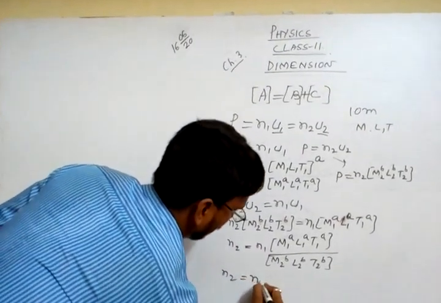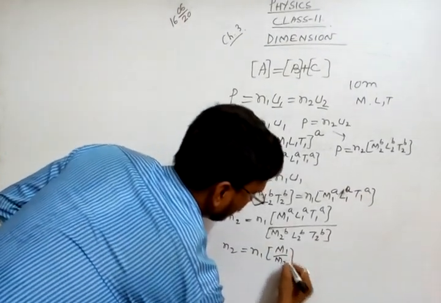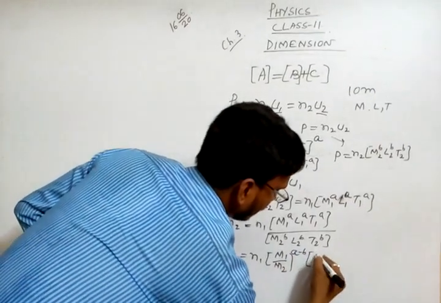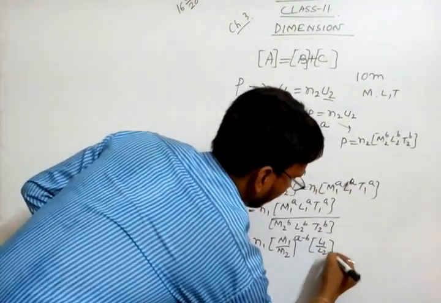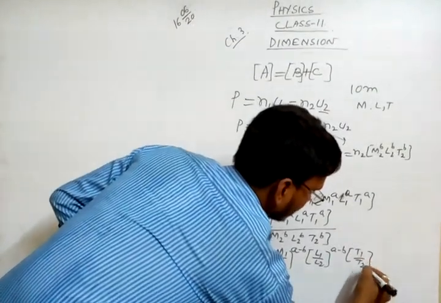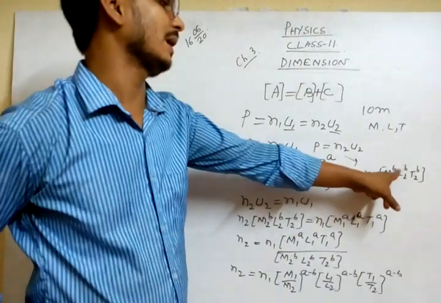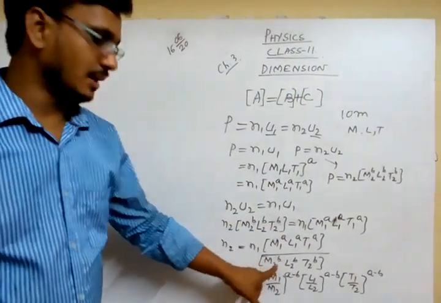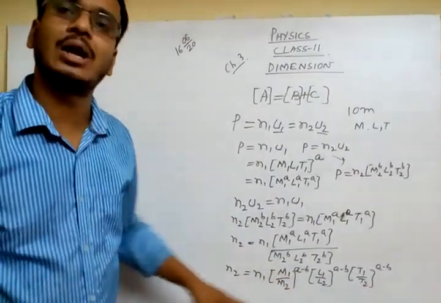M2 equal to M1 by M2 going upward, that means A minus B I can write. Next I am going for L1 by L2 to the power A minus B, T1 by T2 is taking A minus B. Like in this way I am doing. Or if both the units are A, that means M1 to the power A, M2 to the power A, then I can write M1 by M2 to the power A. For the same unit, for the difference I can do it in this way.